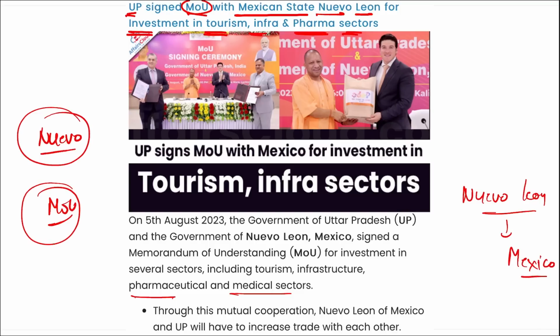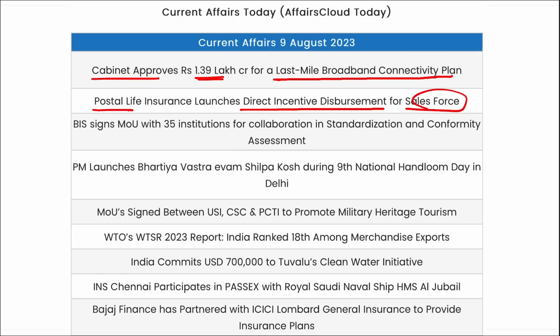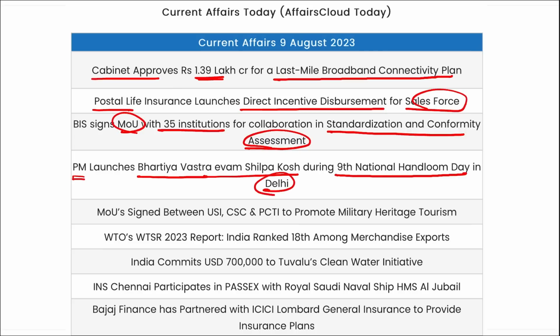So friends, these were your important current affairs for the day. Now let's go for a quick revision. Cabinet has approved 1.39 lakh crore for last mile broadband connectivity plan. Postal life insurance has launched direct incentive disbursement for salesforce. BIS signed MOU with 35 institutions for collaboration in standardization and conformity assessment. PM Modi launched Bhartiya Vastra Evam Shilpa Kosh during the 9th National Handloom Day in Delhi.